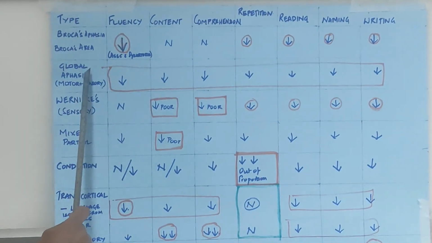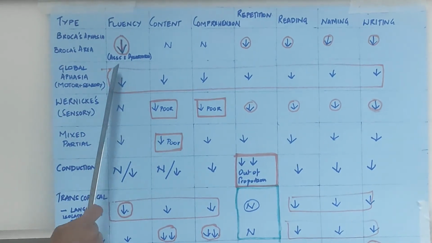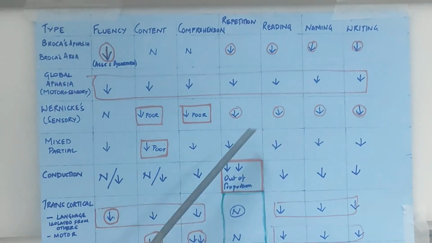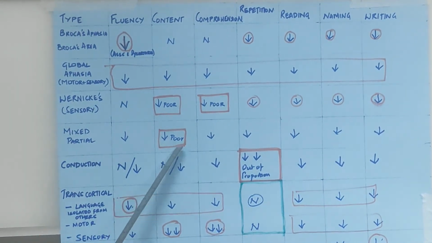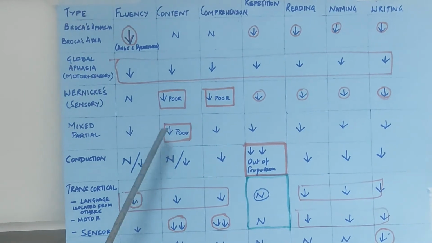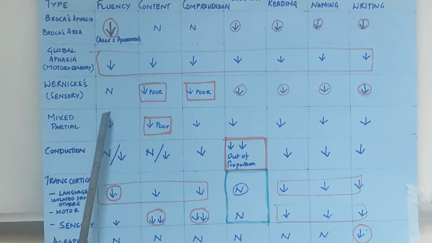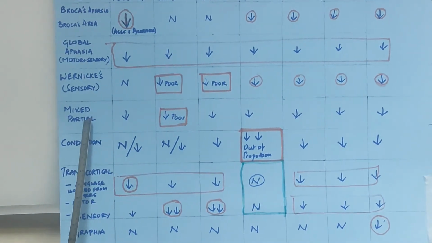Global aphasia is basically a combination of motor and sensory aphasia. So here all the components of the speech are affected. Coming to mixed partial aphasia, here the content is affected more compared to other components of the speech. So everything is affected, but the content is affected more in mixed partial aphasia.